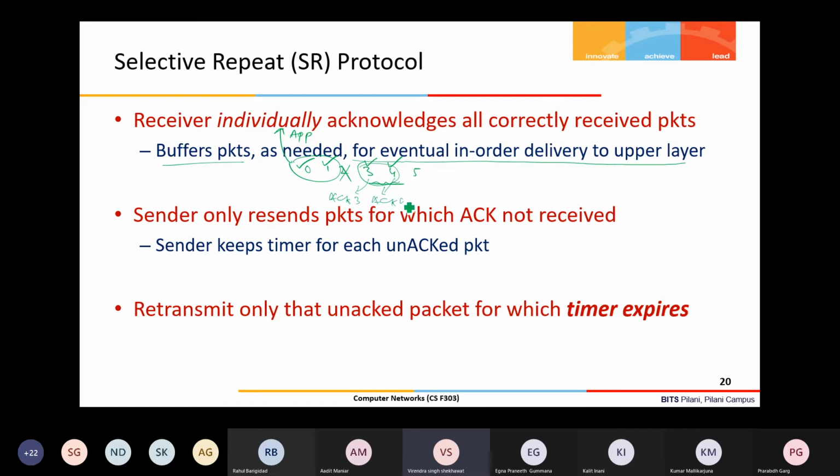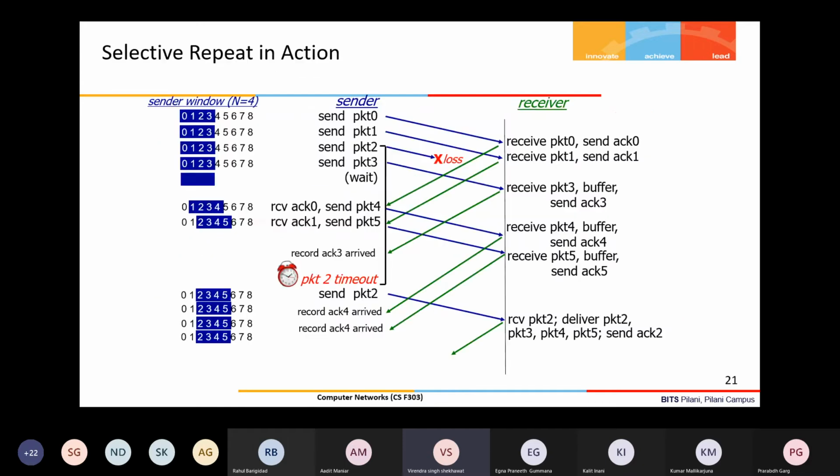When this packet is received, then it can send ACK4, right? So now with the same example, let us understand the working of this selective repeat protocol. Again, the window is 4, so a maximum of 4 packets can be outstanding at any point of time.